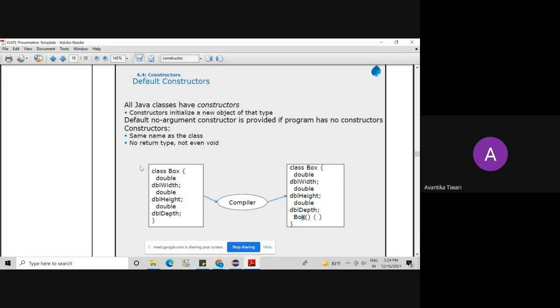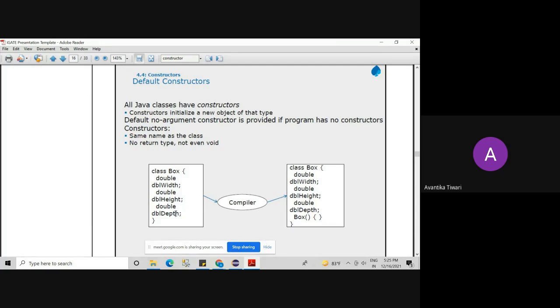Now what happens, see, we create a class like this. Class box. Inside this class box, I have some variables like double width, double height, and double depth. What are the data types for these 3 variables? Double is the data type for these 3 variables. So my class is created. One class, and inside this class, we have instance variables. Now you know what instance variables are.